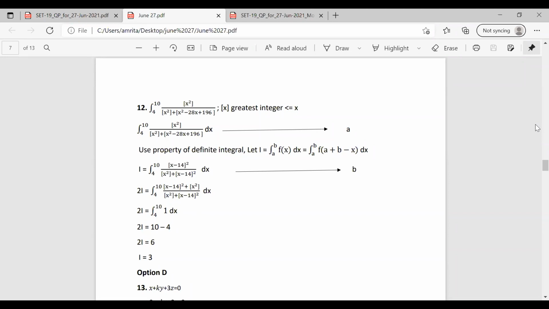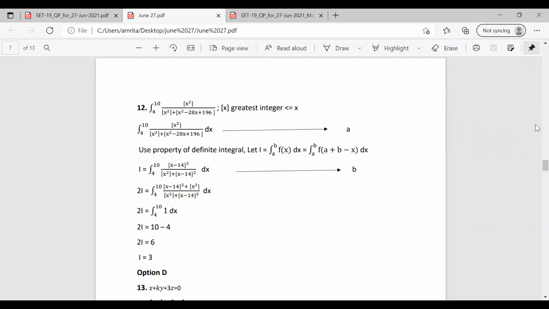Substitute it and we can rearrange and rewrite this equation as integral over 4 to 10 of (x minus 14) whole square by (x square plus (x minus 14) whole square). So f of (a plus b minus x) becomes (4 plus 10 minus x) whole square divided by ((4 plus 10 minus x minus 14) whole square plus (4 plus 10 minus x) whole square).